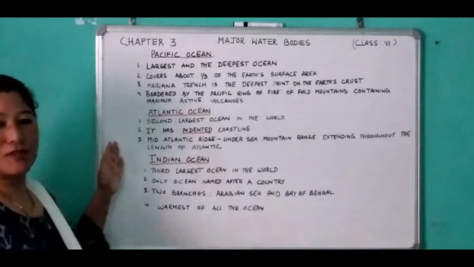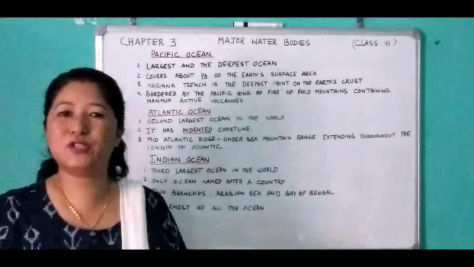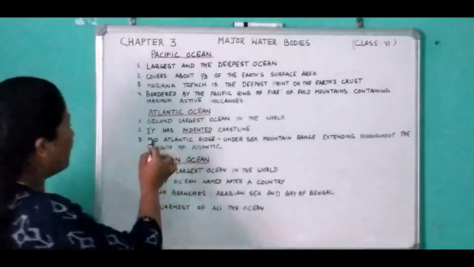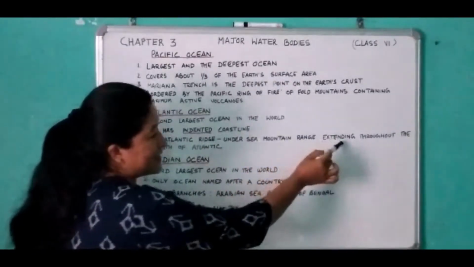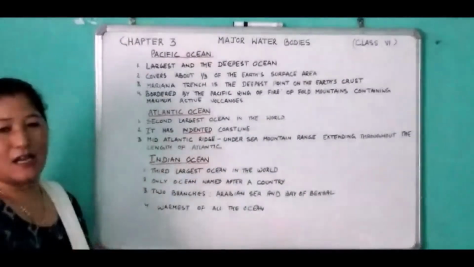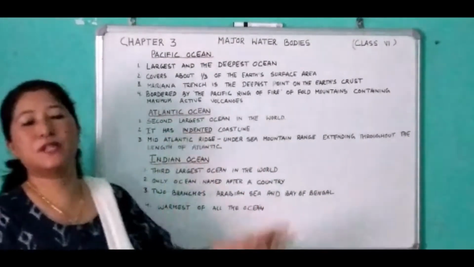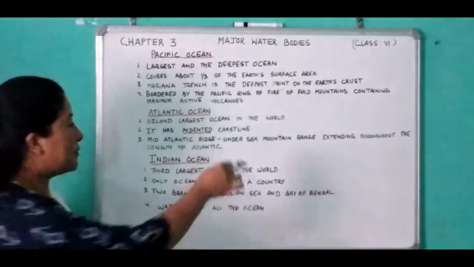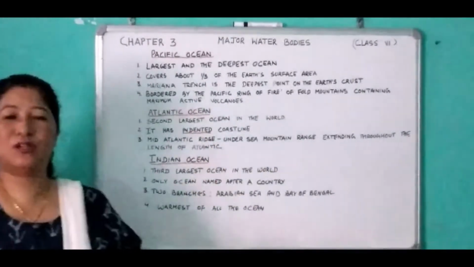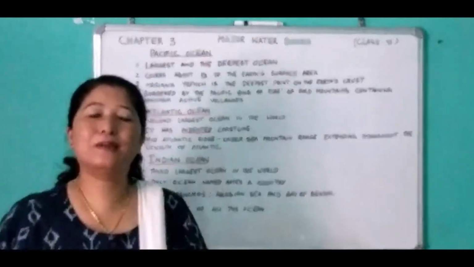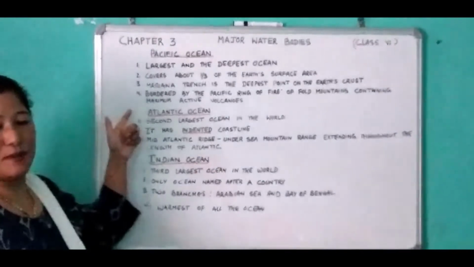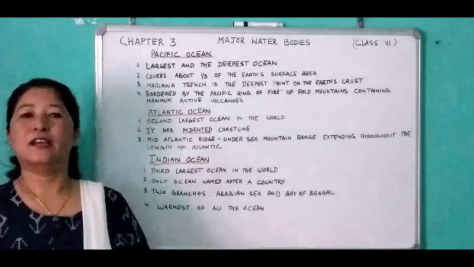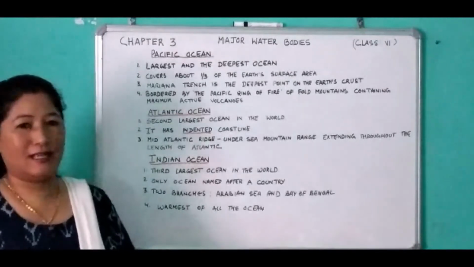Then point number 3, one of the most remarkable features of the Atlantic Ocean is the Mid-Atlantic Ridge. Now what is this Mid-Atlantic Ridge? It is the undersea mountain range extending throughout the length of the Atlantic. So this is one of the most important features of the Atlantic Ocean. And some of these undersea mountain ranges reach above the sea level to form islands. And the shape of the Atlantic Ocean is the letter S.